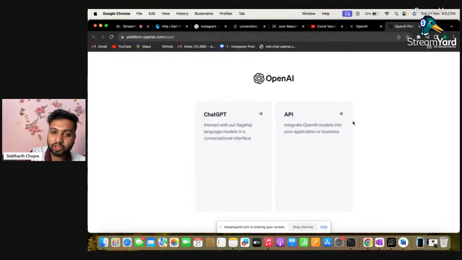And here we have two options, the ChatGPT and the API. Similar to how the university has an API, even the OpenAI model has an API. As all of you already know about ChatGPT, you can use it as a web app also. And if you want to use the GPT-3 or GPT-4 model inside your app, that thing also you can do.